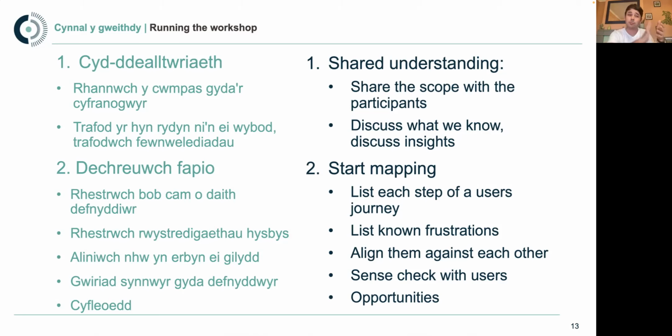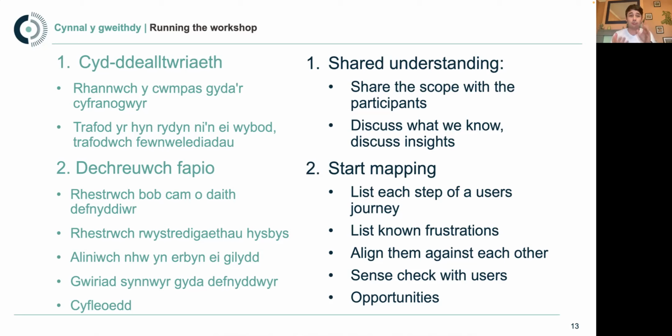So after you've prepared, the first thing you want to do when you come into that workshop is to share, with all the participants in the room, that you've got all the materials you need to run this workshop. The first thing to do is to make sure everyone knows the scope, the aims, what you're trying to achieve and what you're trying to map, and that you're not just making things up and adding them in. Everyone needs to know it's coming from research insights. Just get everybody on the same page, sharing that vision of what this workshop's going to be and what it's going to achieve.